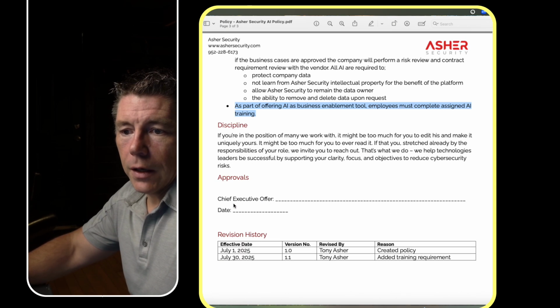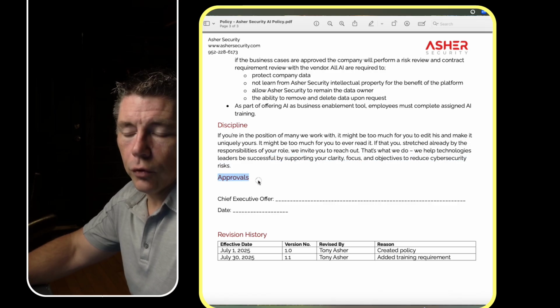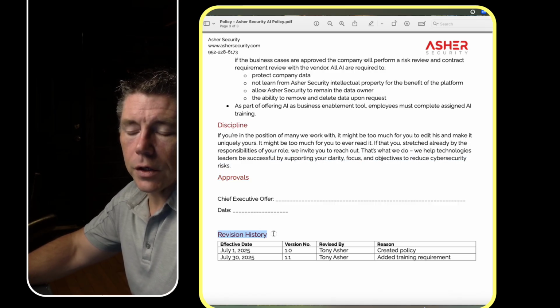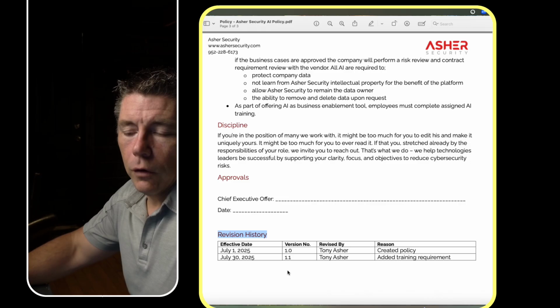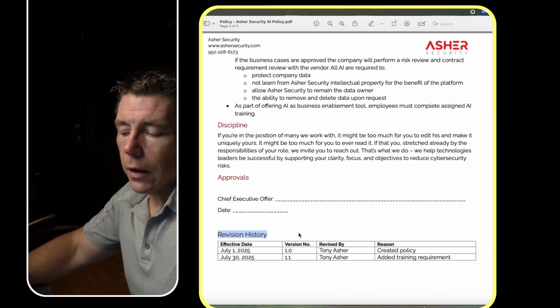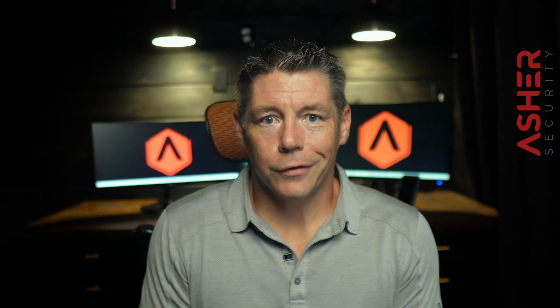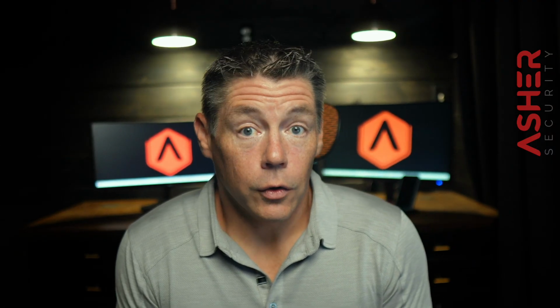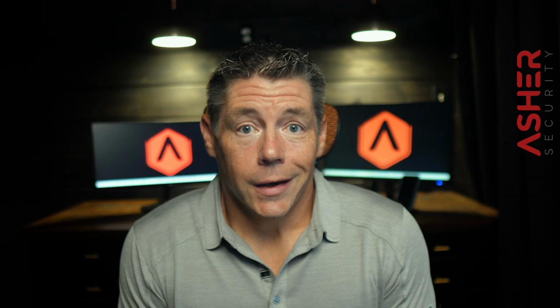And then finally, there's only two more: a discipline statement, where we just put some jargon in here, approvals, and then revision history. So if you feel like you're a regulated organization, you're going to want to put some kind of revision history in there to show auditors that you do have a policy, someone reviewed it, somebody approved it, when the effective date is, and that you've been updating it regularly. So that's an artificial intelligence policy, again, from a high level.